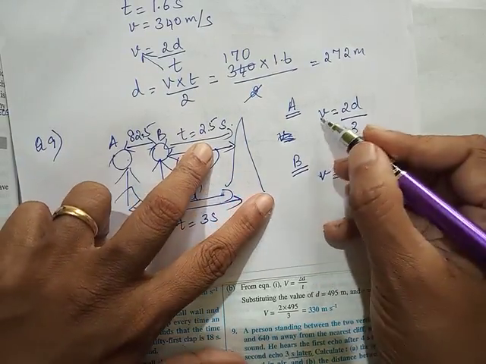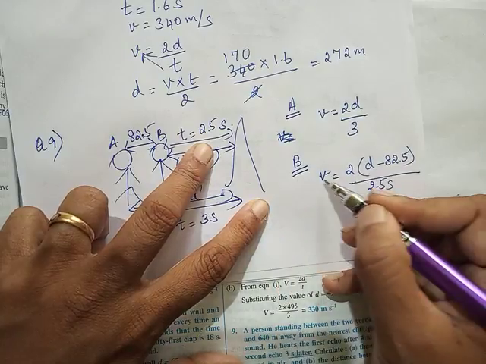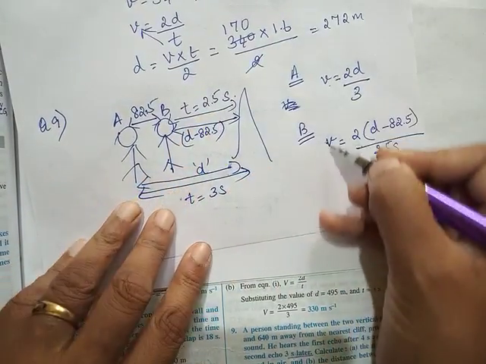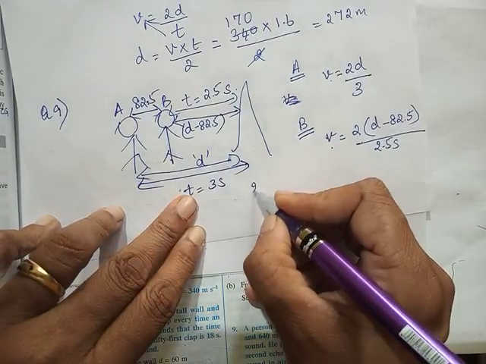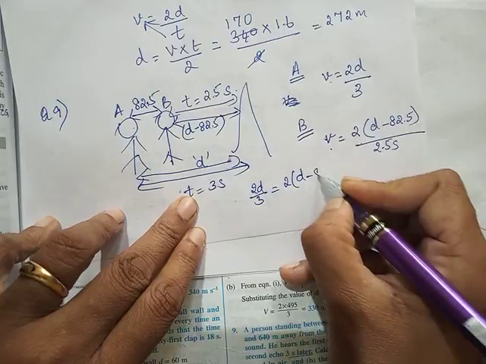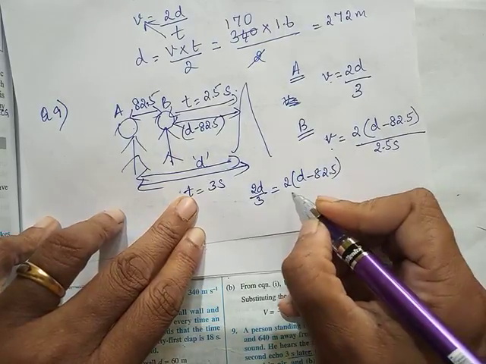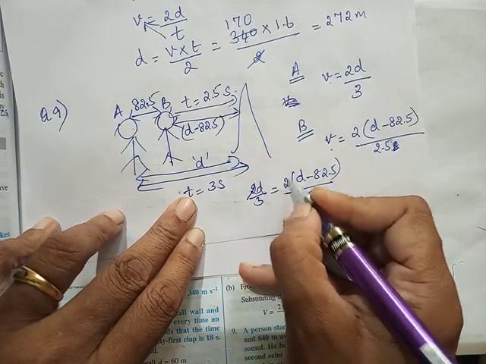So at position A, V is equal to 2D by 3. At position B, V is equal to this much. Both the velocities are the same because the medium is the same, so I can equate these two. 2D by 3 is equal to 2 into (D minus 82.5) upon 2.5. The 2 and 2 will get cut.